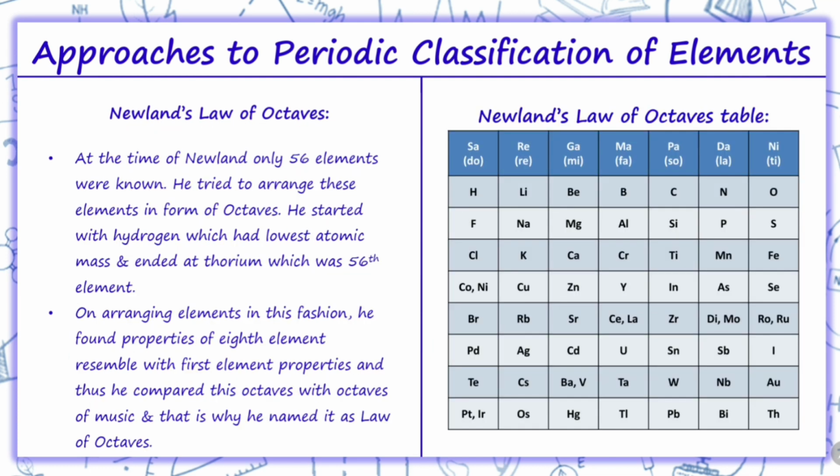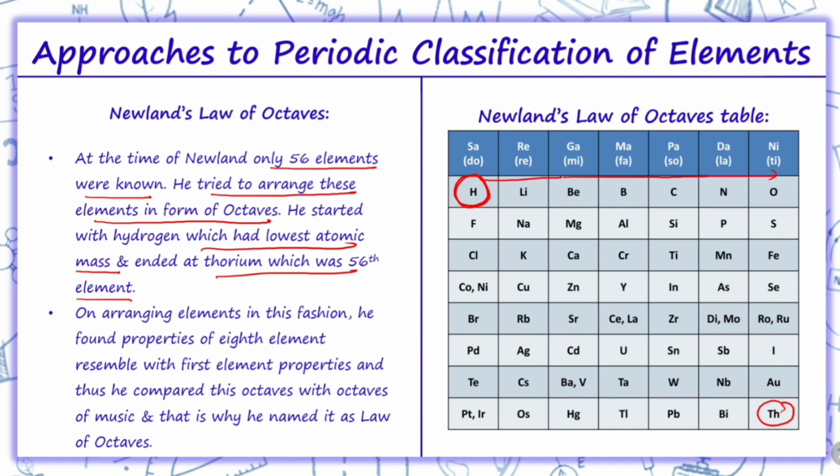And he also explained that at the time of Newland only 56 elements were known. So, he tried to arrange these elements in the form of octaves. He started with hydrogen, which had the lowest atomic mass, and ended at thorium, which was the 56th element. Now, if hydrogen is first, then according to hydrogen, the eighth element is what? Fluorine. The property of the eighth element resembles the first element.